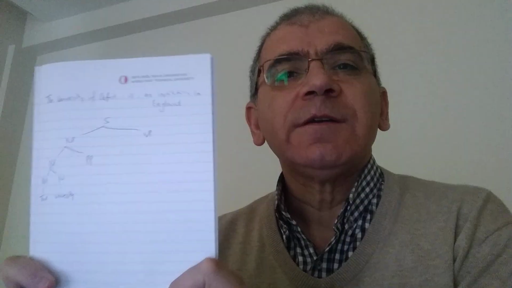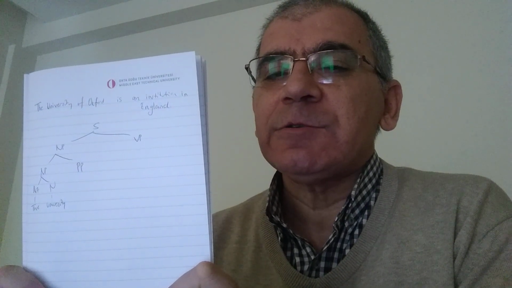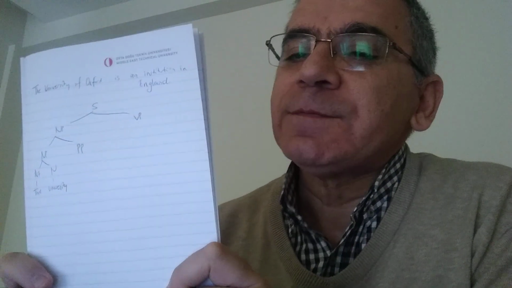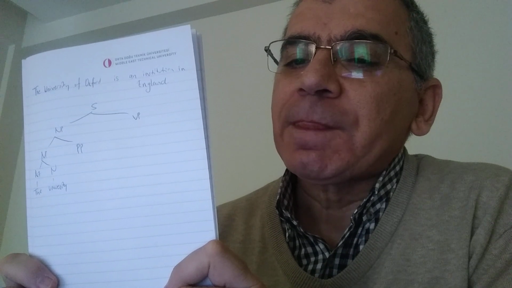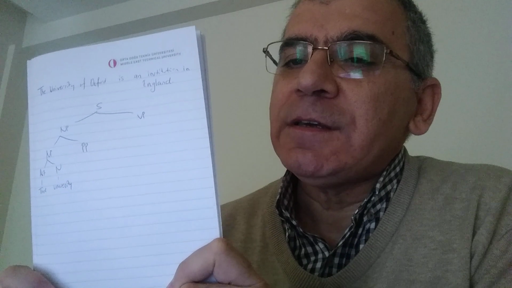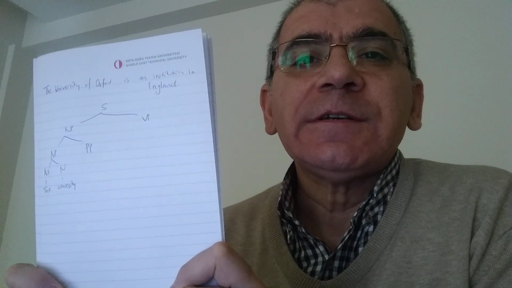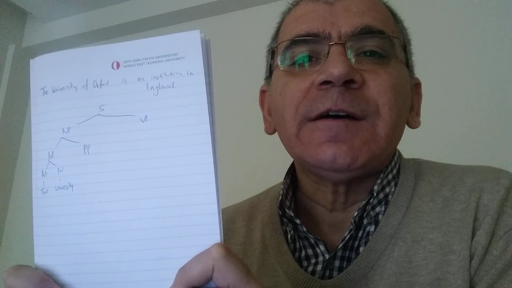Could you repeat the sentences again? This last sentence you mean? The University of Oxford is an institution in England. Okay, can you see it? Can you see it? The University of Oxford is an institution in England. The University of Oxford is a noun phrase.